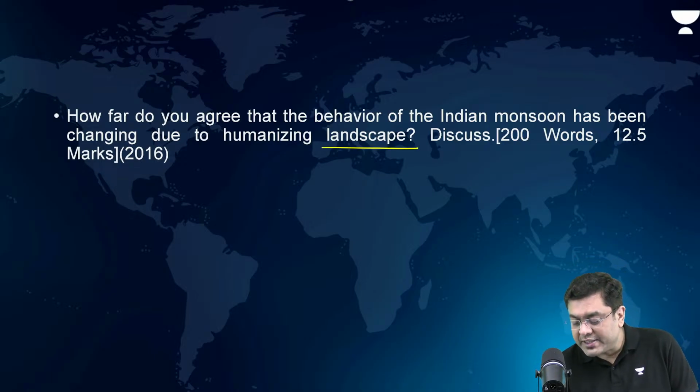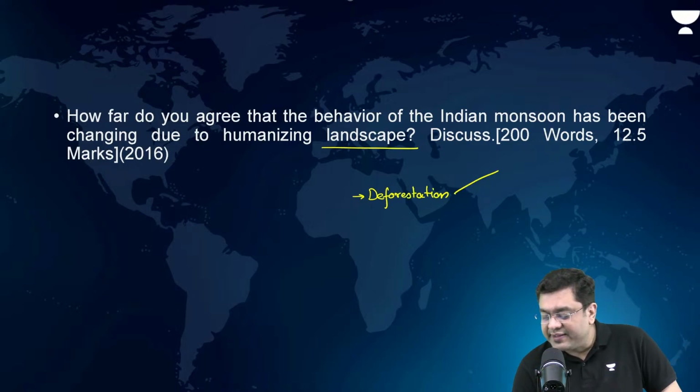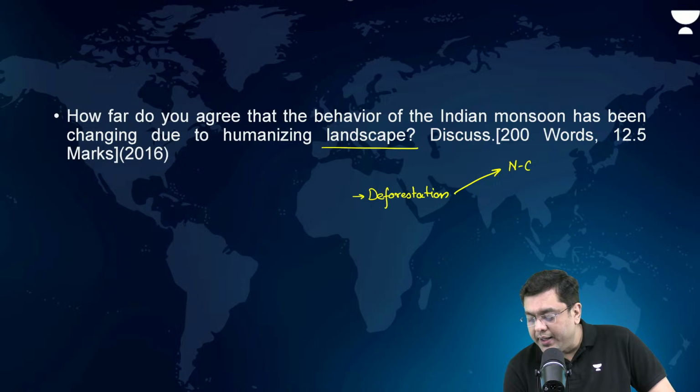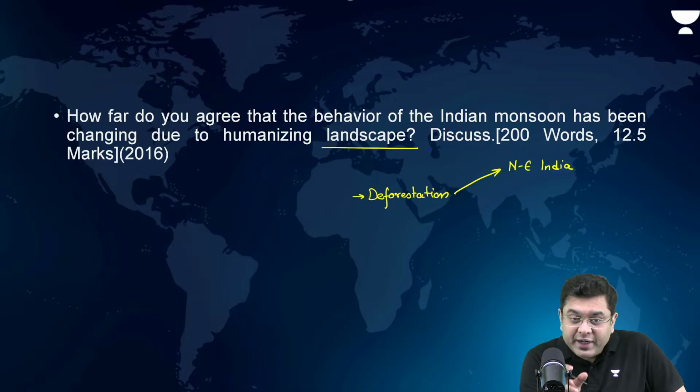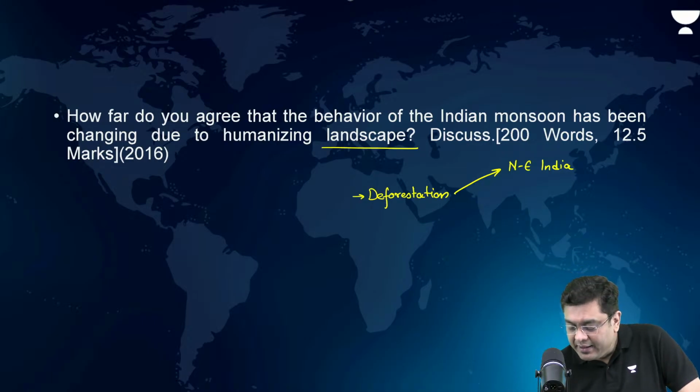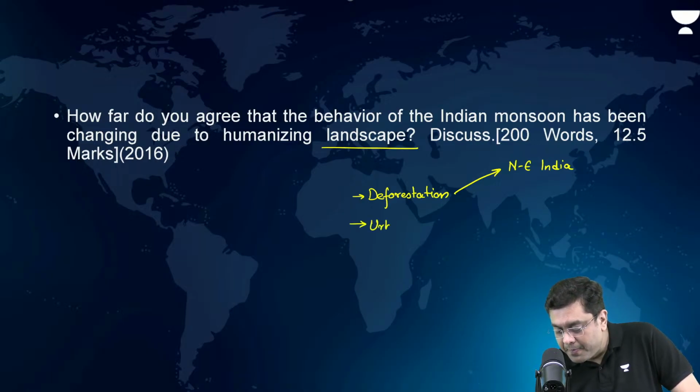So, deforestation, right? Give examples of northeastern India, which changes the uniform distribution of rainfall. Concentrated spells of rainfall are observed. And then after that, urban heat islands are created.